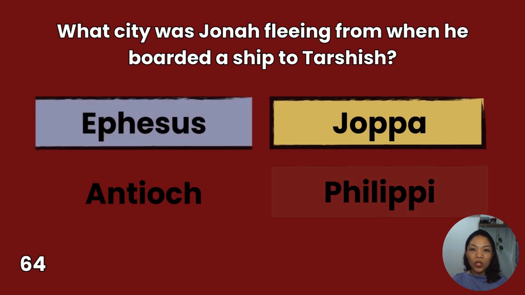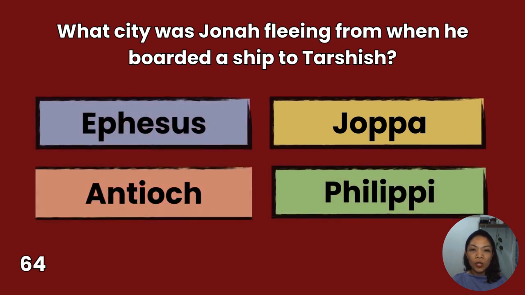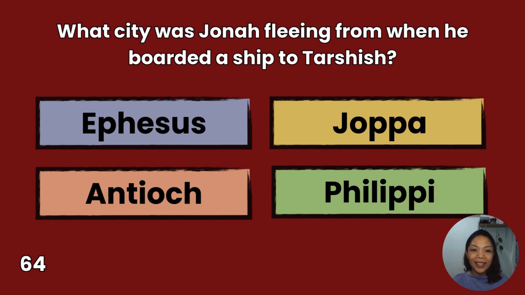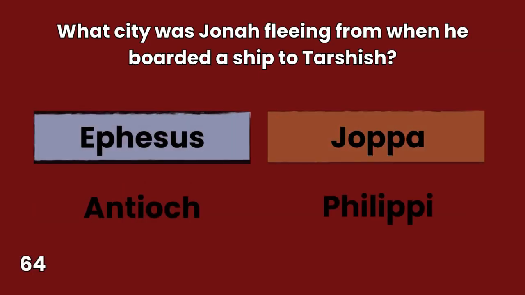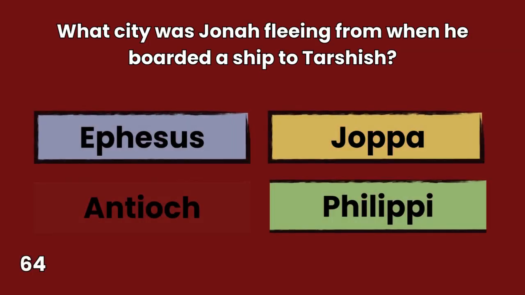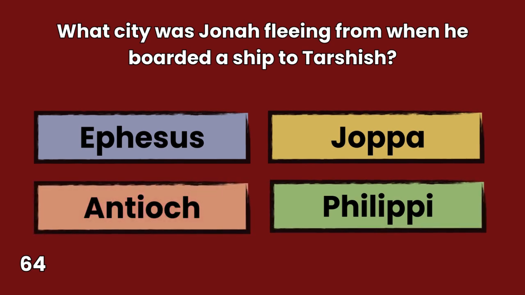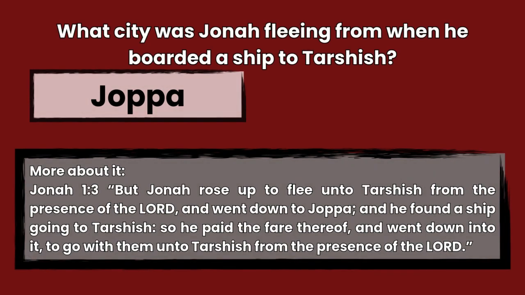64. What city was Jonah fleeing from when he boarded a ship to Tarshish? Ephesus, Antioch, Joppa, Philippi. You have 10 seconds to answer. The answer is Joppa, Jonah 1:3. But Jonah rose up to flee unto Tarshish from the presence of the Lord, and went down to Joppa. And he found a ship going to Tarshish, so he paid the fare thereof, and went out into it, to go with them unto Tarshish from the presence of the Lord.